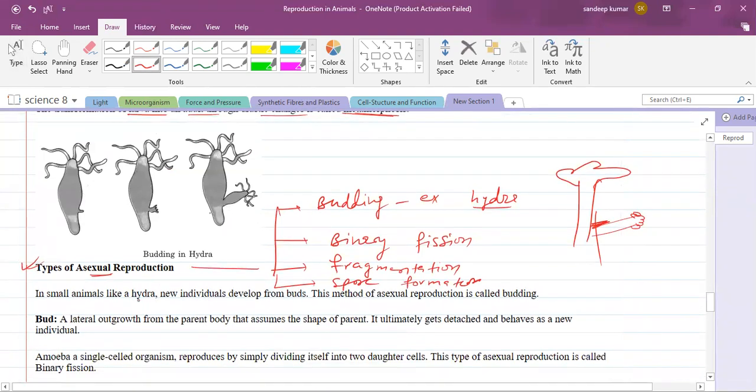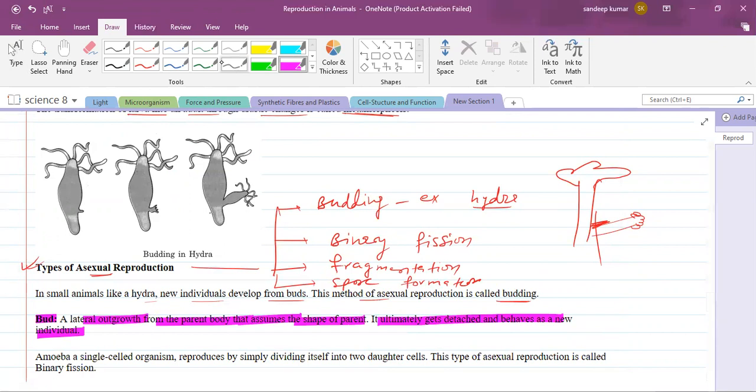In small animals like hydra, new individuals develop from buds. This method of asexual reproduction is called as budding. So what is a bud? A lateral outgrowth from the parent body that assumes the shape of the parent. It ultimately gets detached and behaves as a new individual. As I told you, this bud will grow, and once it is fully mature, it will detach from the parent organism.